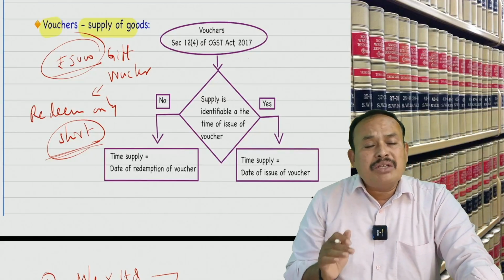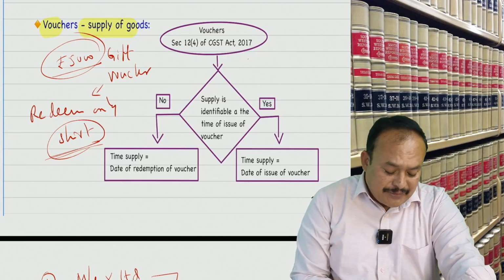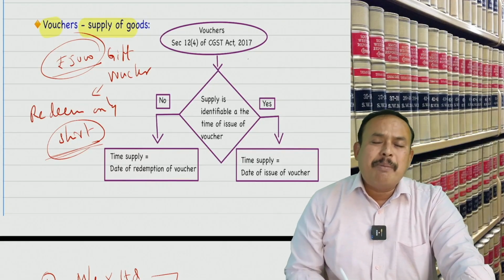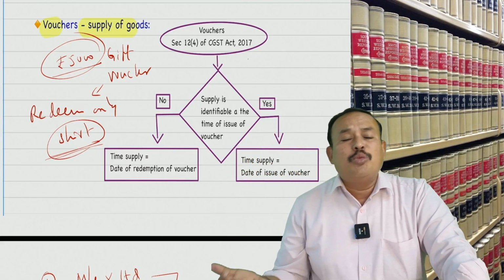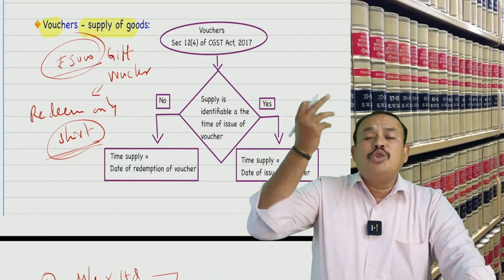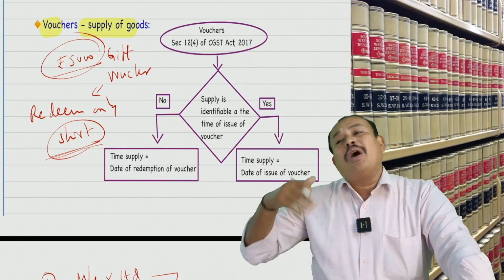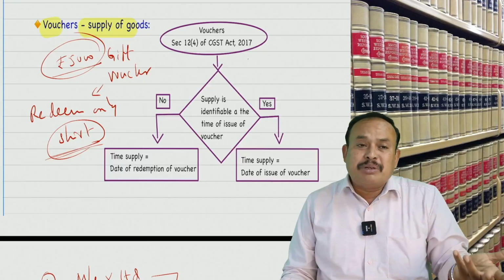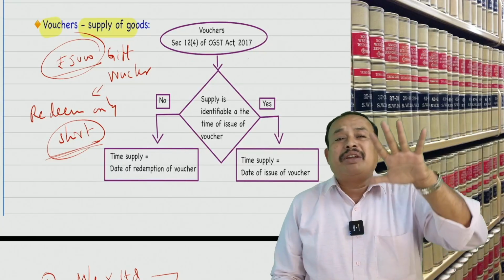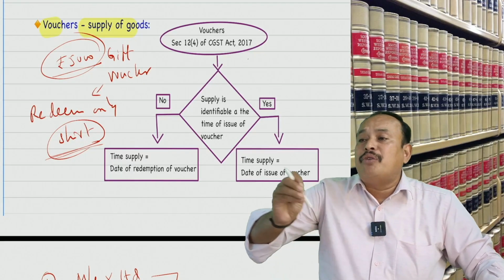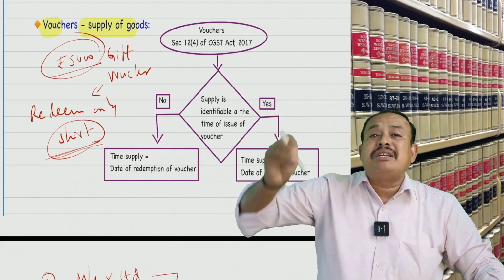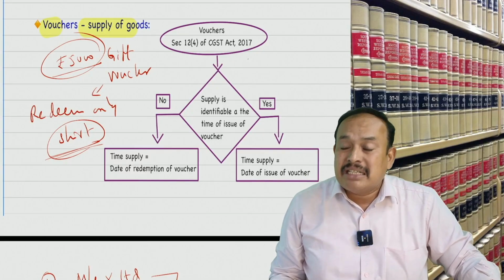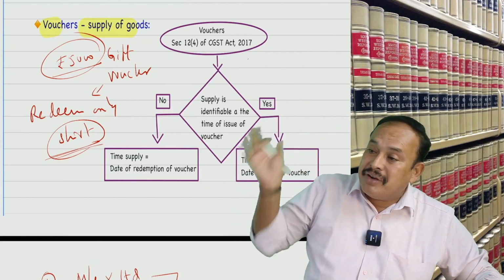Suppose the voucher is issued for rupees 5,000 as a gift voucher, not against any particular product. It may be any product. You purchase a shirt, pant, goggles, cell phone, watch, whatever is available in our shop. From those purchases, in a future period of time, we will redeem this gift voucher of rupees 5,000. That means at the time of issue of the voucher, we do not know which product it is to be redeemed against. In that case, time of supply is postponed for such gift vouchers to the actual date of redemption.